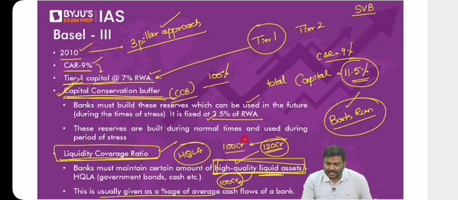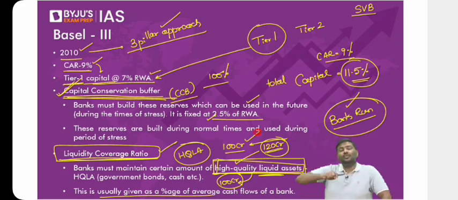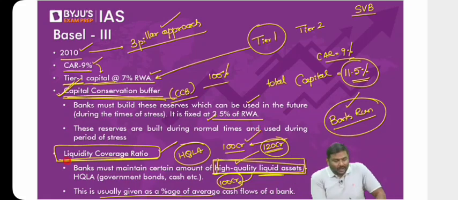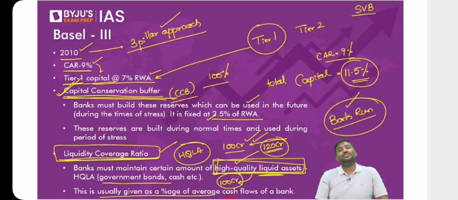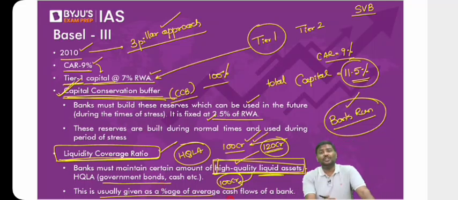Why? Imagine this situation: you have 100 crore rupees in cash, but the depositors want to withdraw 120 crore rupees. Now, whatever you have under the LCR, liquidity coverage ratio, for example government bonds, you sell them in the market, raise money, and allow the depositors to withdraw. This is the concept of liquidity coverage ratio. Any problem? Please do let me know.